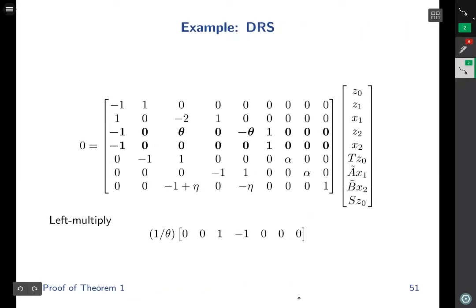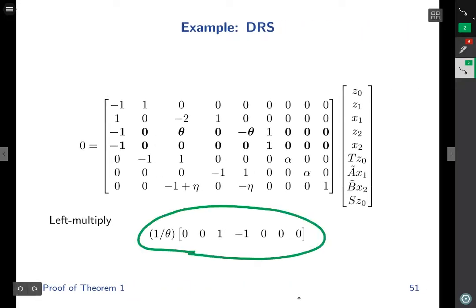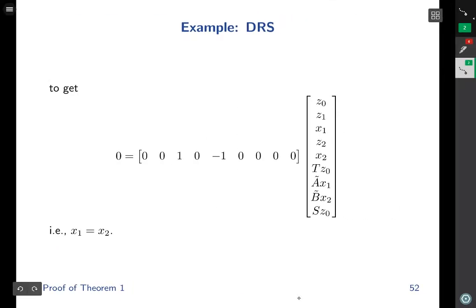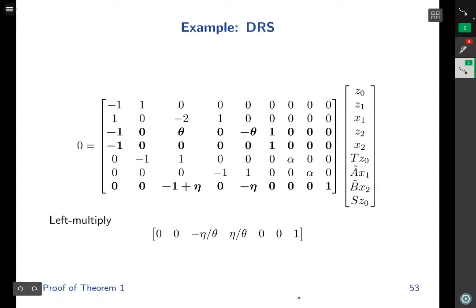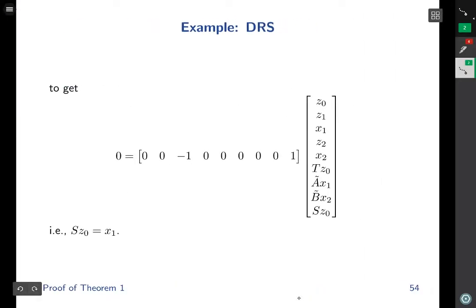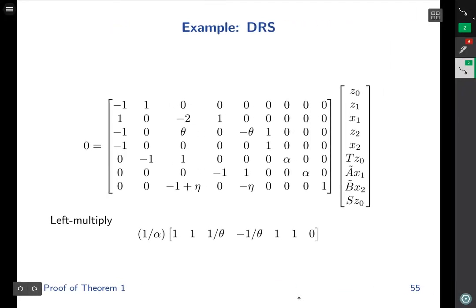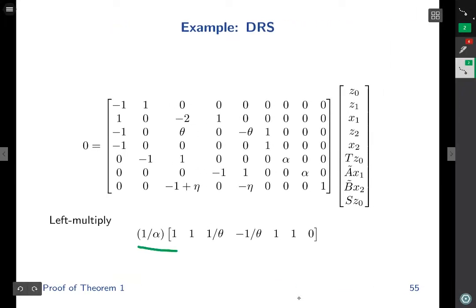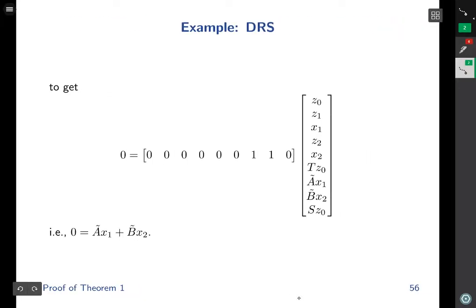We take this linear system and left multiply by this vector. This left multiplication combines these two rows, and that gives us this linear equality, which is equivalent to x1 equals x2. We take the linear system and left multiply by this vector, which combines these three rows, and that gives us this linear equality, which is equivalent to the output of the solution mapping being equal to x1. We take the linear system and left multiply by this vector. That gives us this linear equality, which is equivalent to 0 equals A tilde x1 plus B tilde x2.